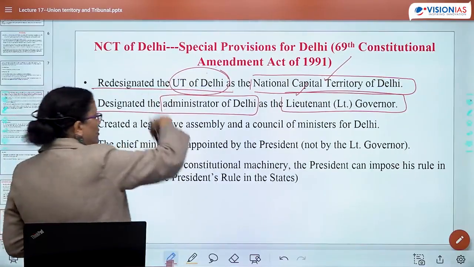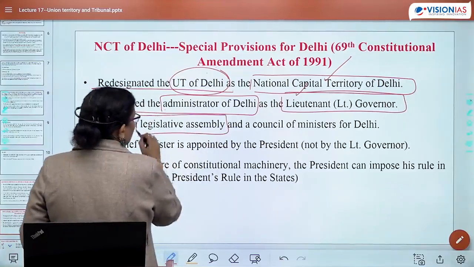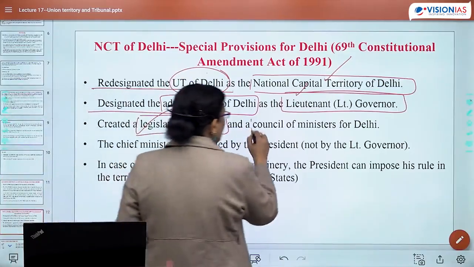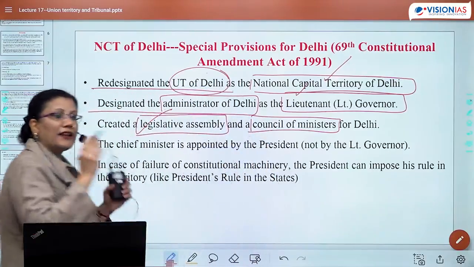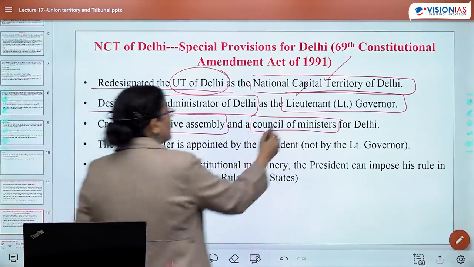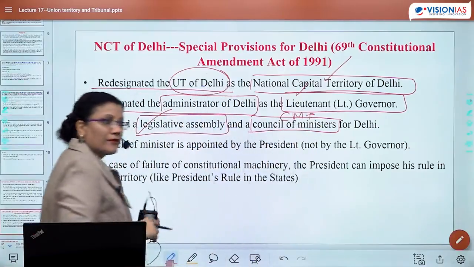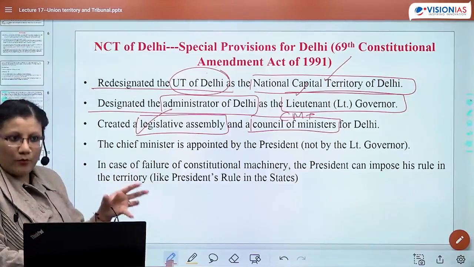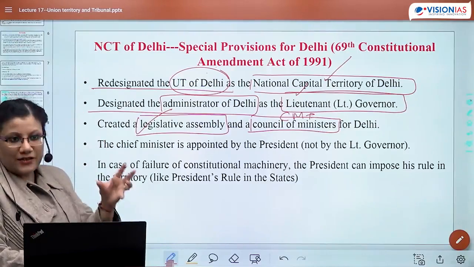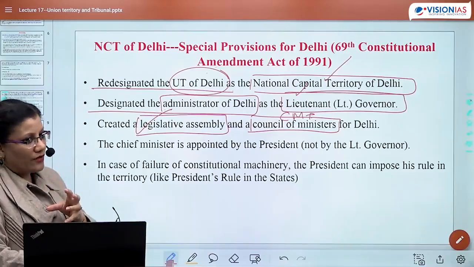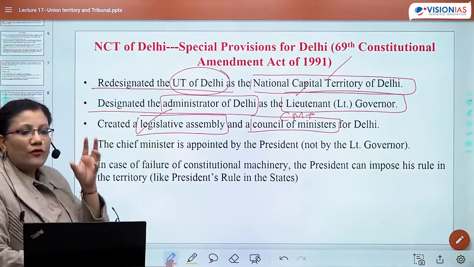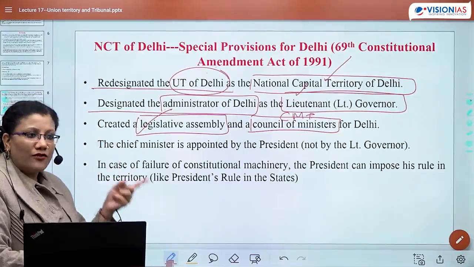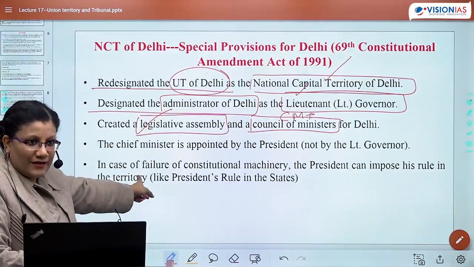Third, when this constitutional amendment came up, a Legislative Assembly was created for Delhi. And this Legislative Assembly, of course, will have a Council of Ministers. And if there is a Council of Ministers, of course, there is going to be a CM also. So this kind of idea came up that there would be a Legislative Assembly, which would be the lawmaking body. And then there would be an executive authority. This would be the CM as well as the Council of Ministers. And since we are following a parliamentary model, it was very obvious that the CM and Council of Ministers will also be part of the Legislative Assembly.